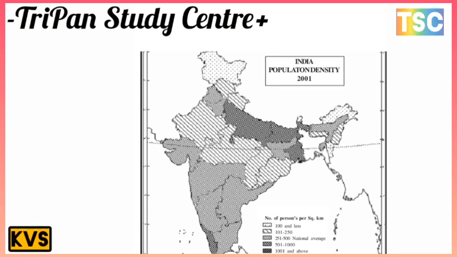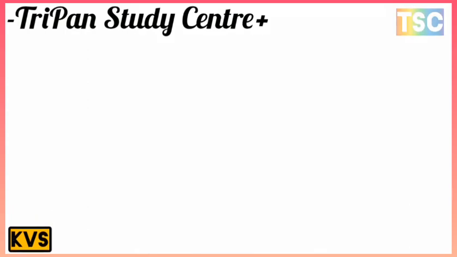This is almost Rajasthan, Madhya Pradesh, and other areas here. This is the most important map on your screen, showing the population density. Examiners most of the time ask questions about low density and high density population.